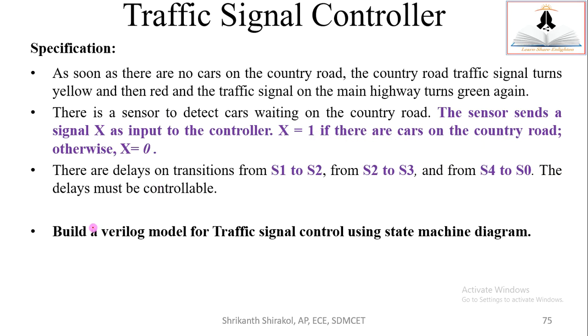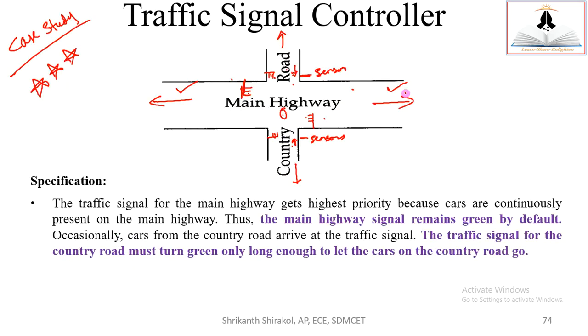That's the meaning. Then the last specification: there are delays on the transitions from S1 to S2, S2 to S3, S4 to S0. What are these S1 and S0? All those things we'll understand later. The delay must be controllable. And here, the state change is like changing the traffic signals. The traffic signals will have red, green, and there is yellow.